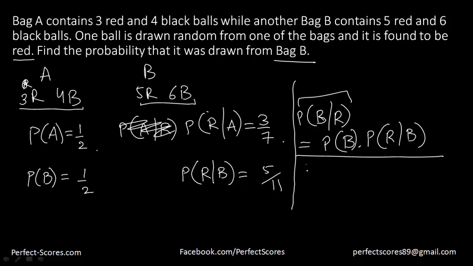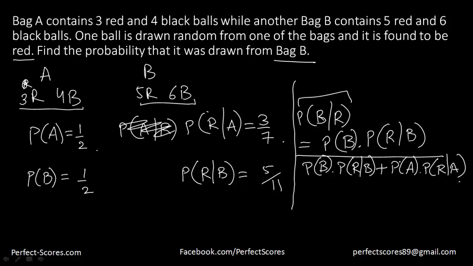What's the total probability? That would be the probability that it's bag B into the probability of red ball provided it's bag B, plus the probability that it was bag A into the probability of red ball from bag A.